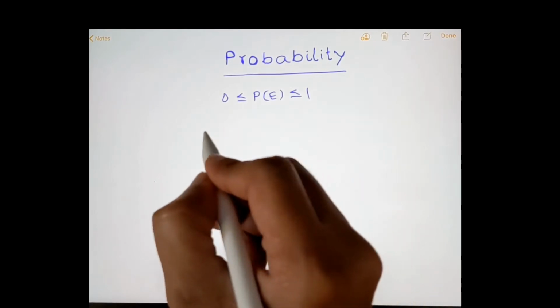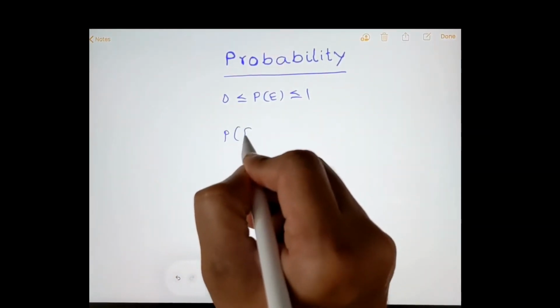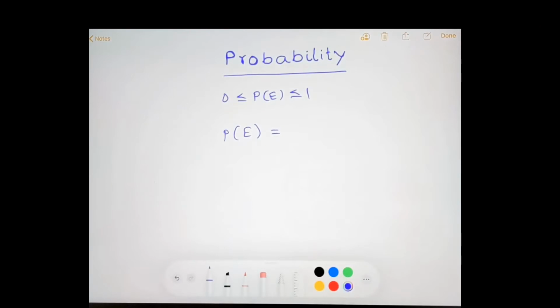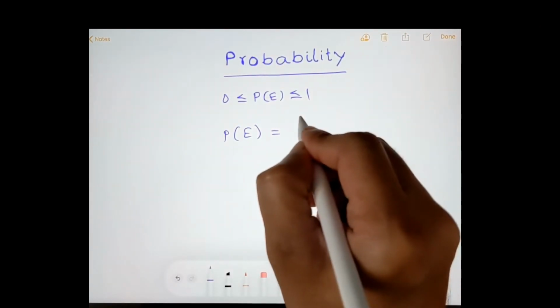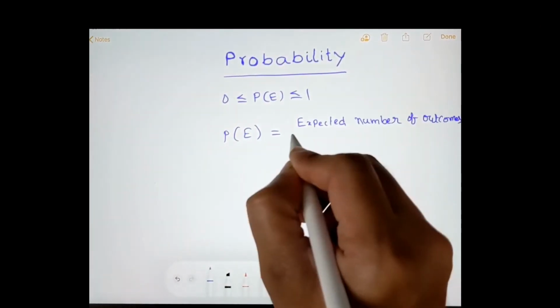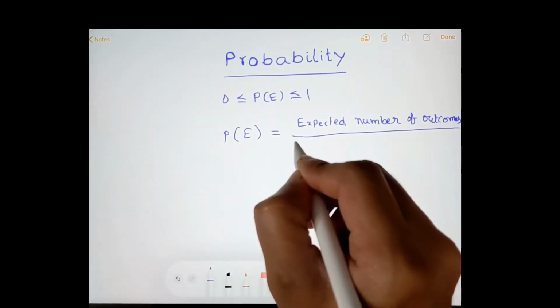The formula to find out the probability of an event is expected number of outcomes divided by total number of outcomes.